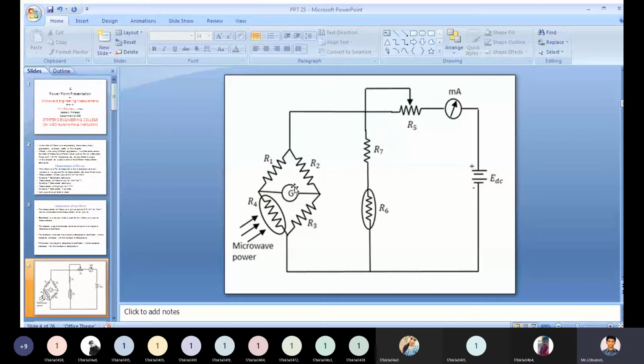Alright, if it is imbalanced, it affects the output value. So this adjustment which is made in DC battery voltage is proportional to the microwave power.